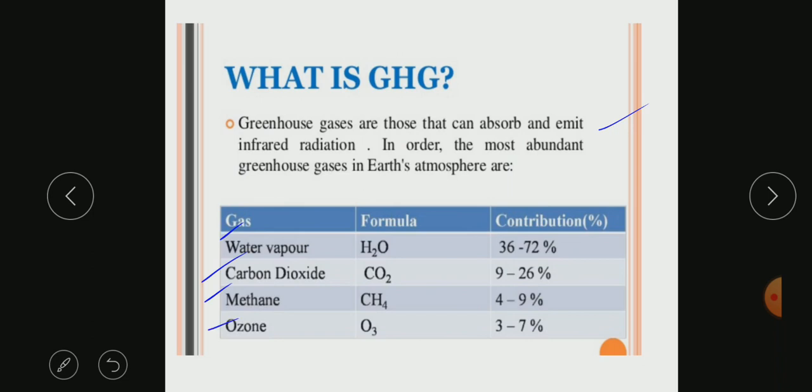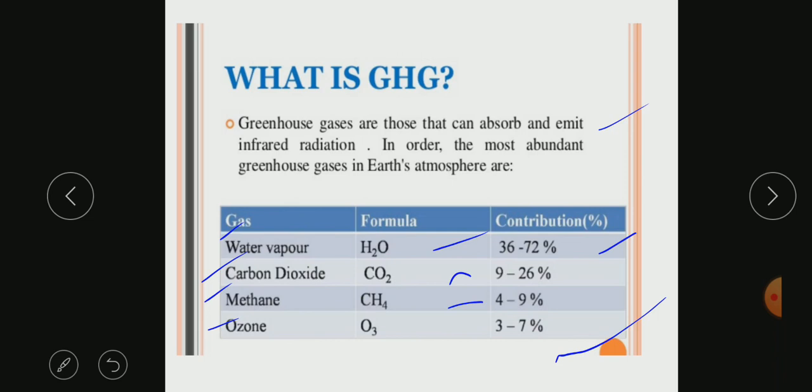That is water vapor. We have already studied this in previous videos, and you can go and check there also. The major gas is water vapor, which constitutes around 36 to 72%. Then we have carbon dioxide, again a major gas, which contributes 9 to 26%. Then methane, that is CH4, which contributes 4 to 9%, and ozone, that is O3, which contributes 3 to 7%.